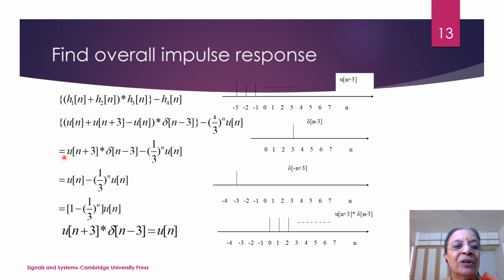So the convolution output is replaced by u[n] minus 1 by 3 raised to n u[n]. So it becomes 1 minus 1 by 3 raised to n, times u[n]. If I calculate it, this is only some finite value, and it is existing only for u[n], that means it is existing from 0 to infinity. So this is the overall impulse response of the system. This is how you calculate the overall impulse response given the system interconnection.